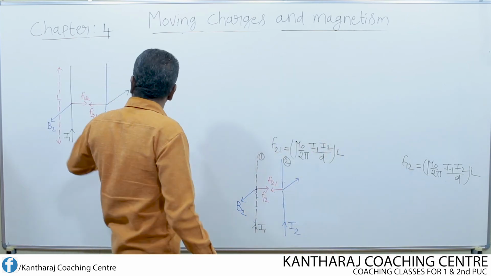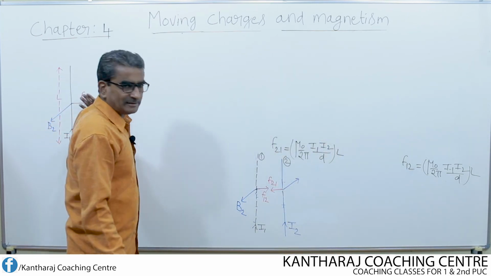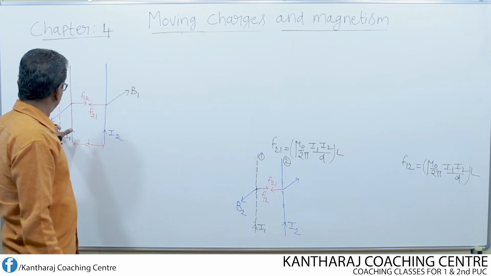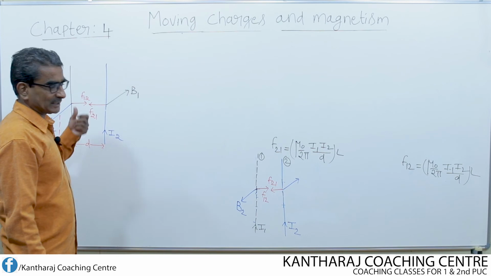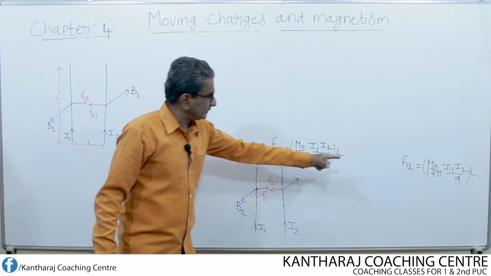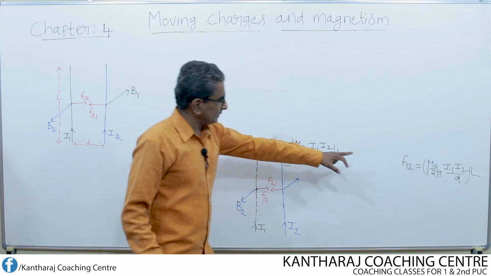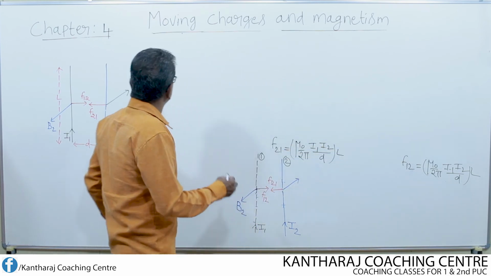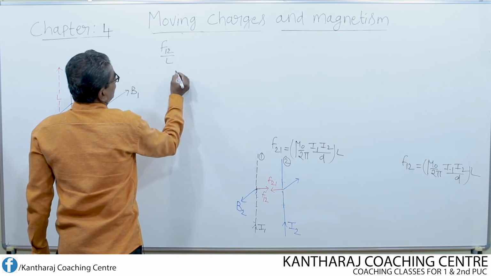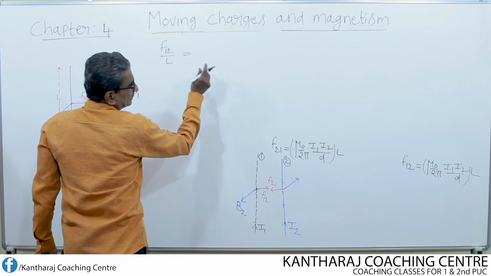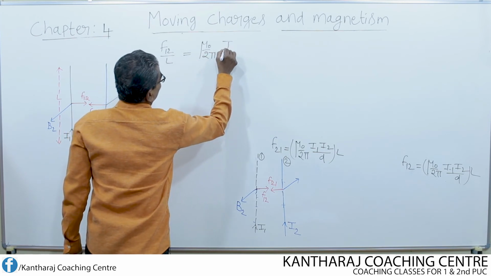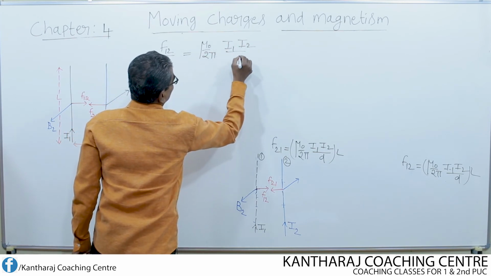Now, here I have rewritten the same figure: conductor 1, conductor 2, B1 and B2, and the force between the two conductors. Now, what is F12? F12 is equal to mu naught over 2 pi. Now, this equation can also be rewritten like this: F12 divided by L is equal to mu naught over 2 pi I1 I2 by d.